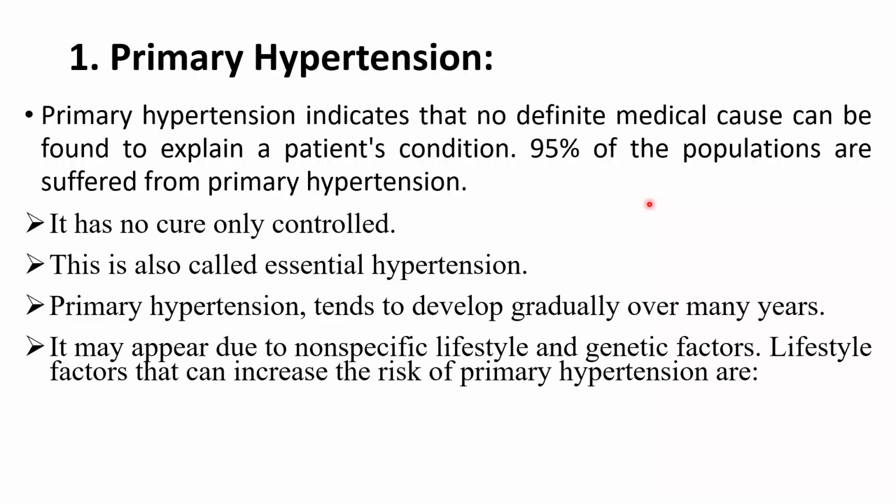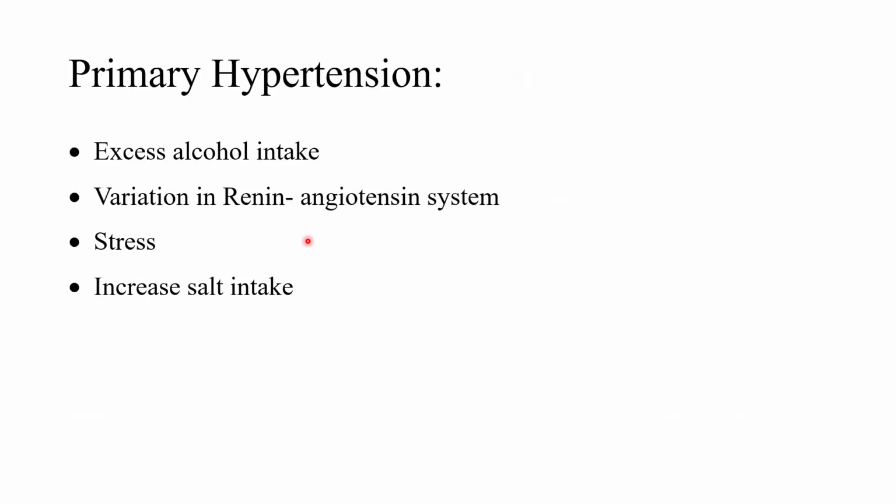Primary hypertension tends to develop gradually over many years. It may appear due to non-specific lifestyle and genetic factors. Lifestyle factors that can increase the risk of hypertension are excess alcohol intake, variation in the renin-angiotensin system, stress and increased salt intake.